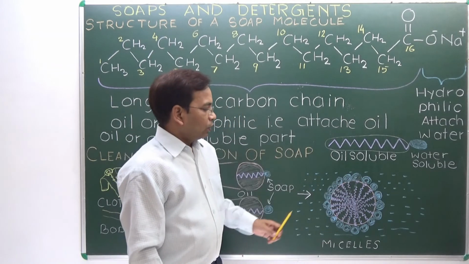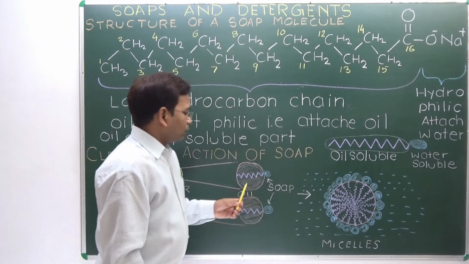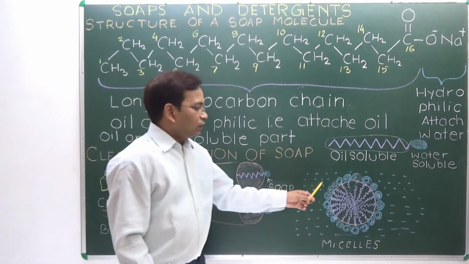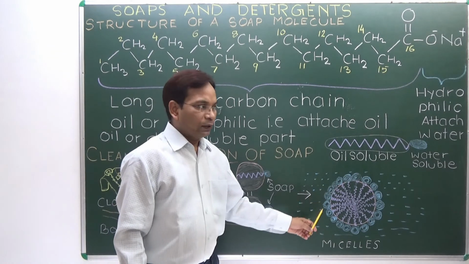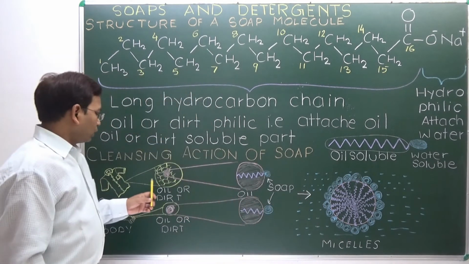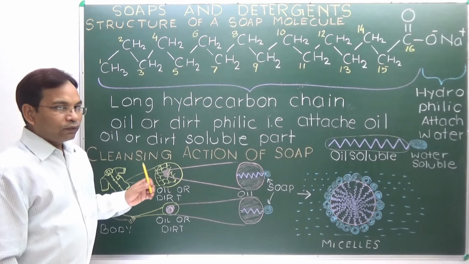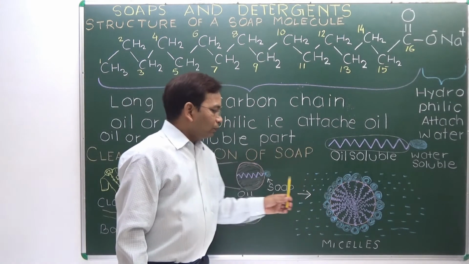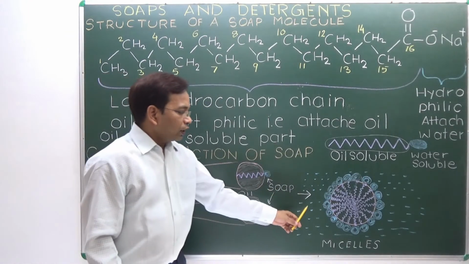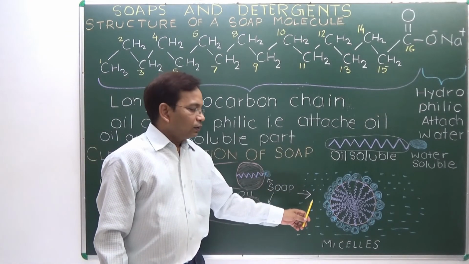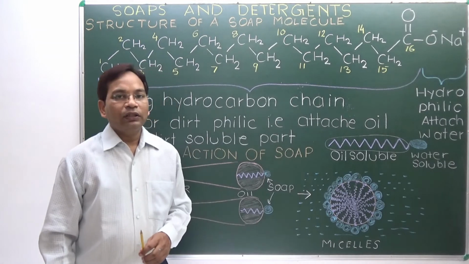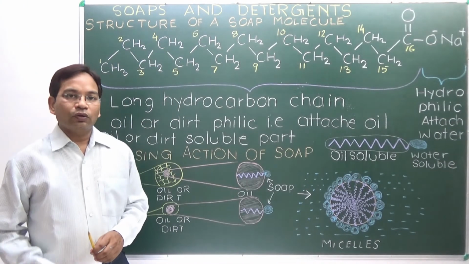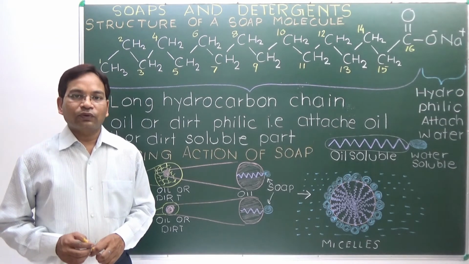By this, when oil gets detached from the fiber of clothes, it remains suspended in water. Again, it does not attach with the fiber of clothes or our body. By this, oil from clothes gets out in the water and is removed on washing. By this, soap cleans the clothes, or the oil or dirt from our body.